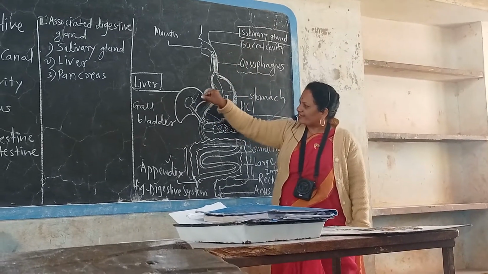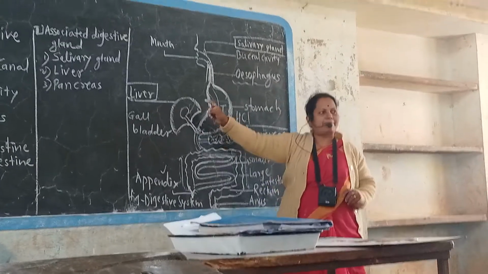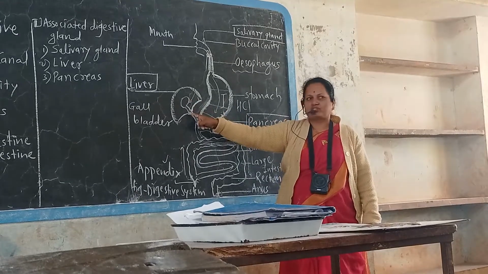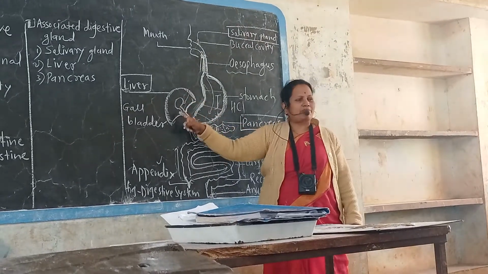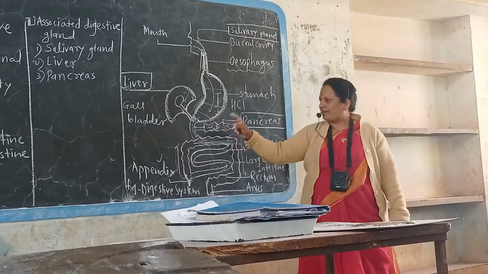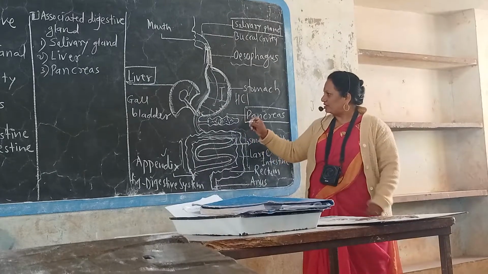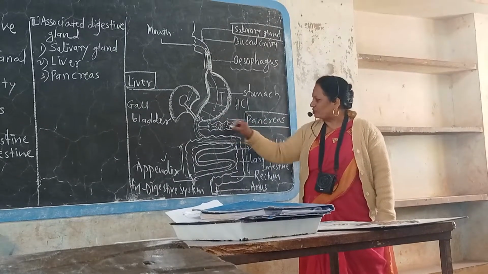Next, liver is the largest gland in our body, crimson red color, weighs about 1.5 kg. It consists of the gallbladder, where temporary storage of bile juice takes place. What is the function of liver? Secretion of bile juice, yellow colored bile juice. Then next, bilirubin is also present in that. Digestive enzymes are there.